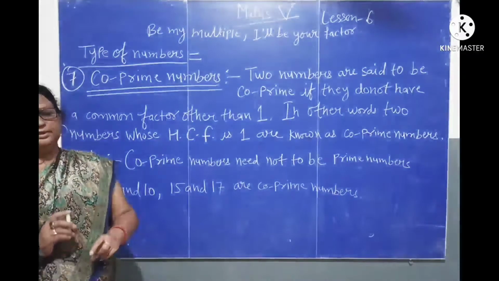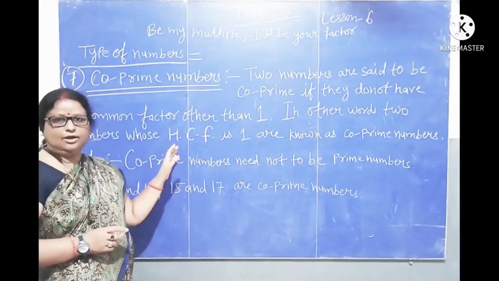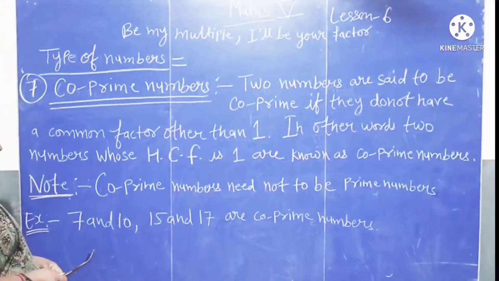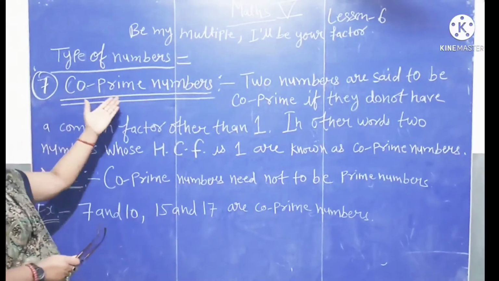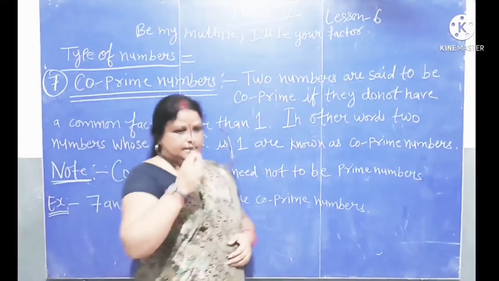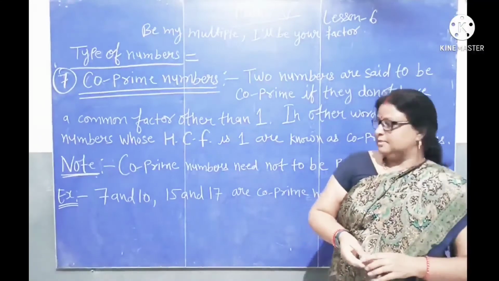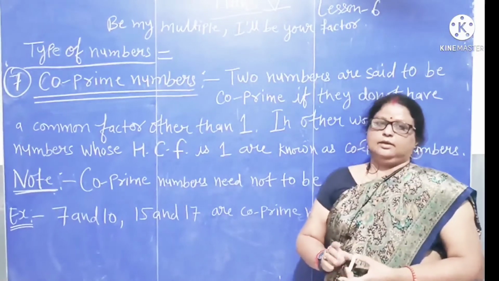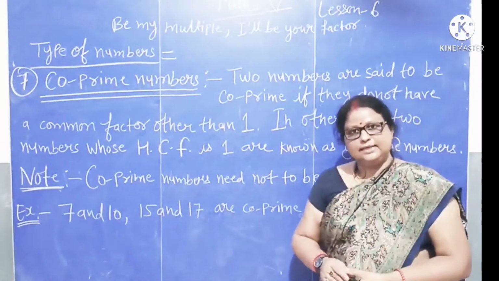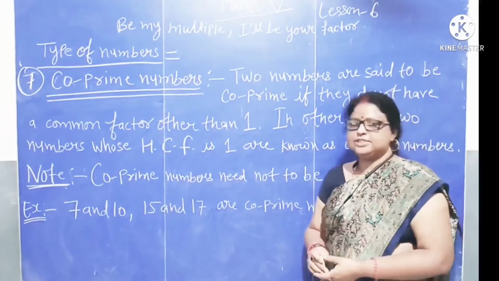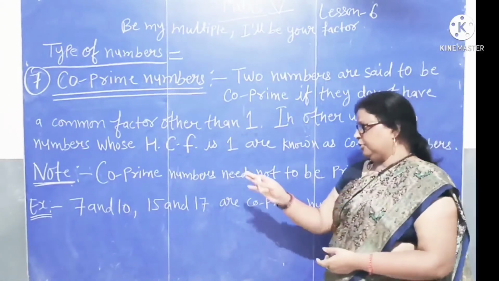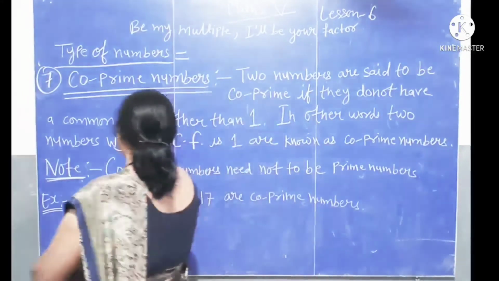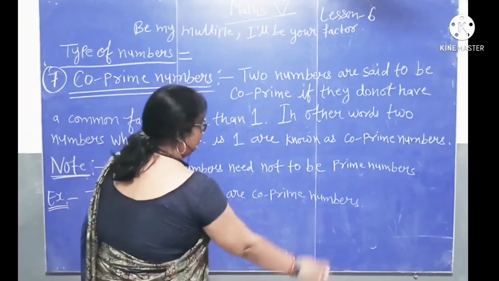Number 1 as a common factor. Note: co-prime numbers need not be prime numbers. As the name suggests, it is not necessary that co-prime numbers must be prime numbers. One of two numbers can be a prime number and the other can be a composite number. So it is not necessary that co-prime numbers must be prime numbers. Let's check the example. 7 and 10, 15 and 17 are co-prime numbers.